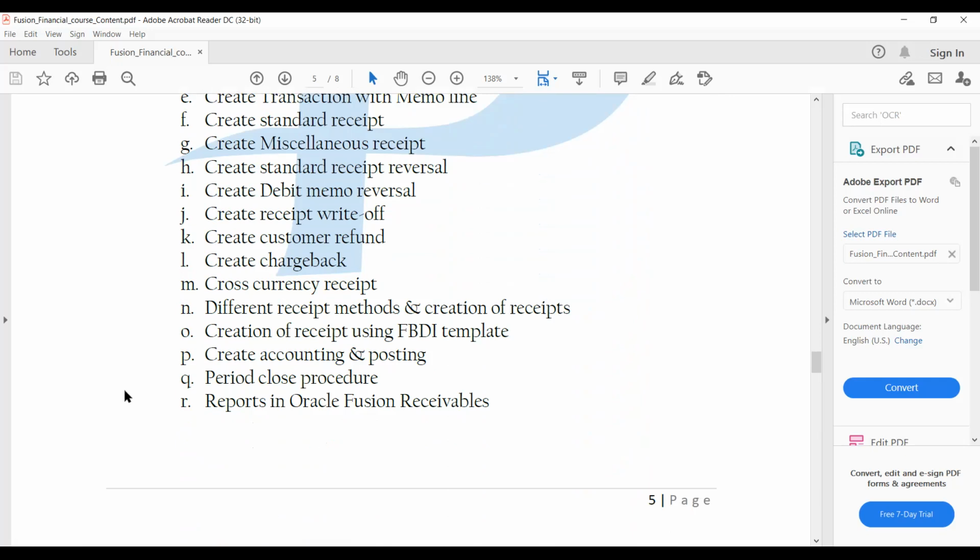And also we will see how to upload the FBDI template, I mean the receipt and invoice using the FBDI template. The reason why we will see this is that this will help in terms of data migration. It is not that we will always use the coding and import those things. It depends on client to client. If the data volume is less and the data cleansing is not that huge, then we will go for FBDI template based migration. So we will see how to upload and all those things.